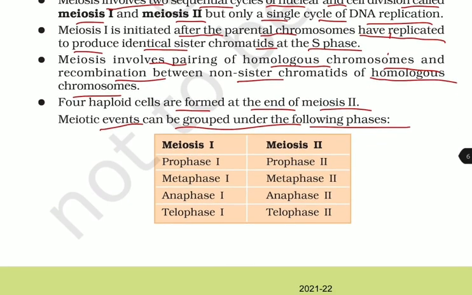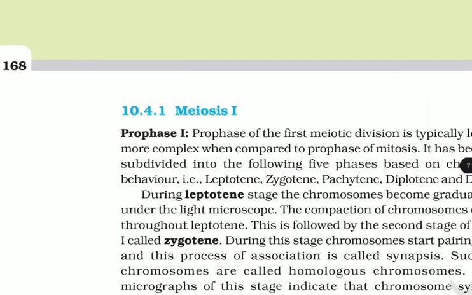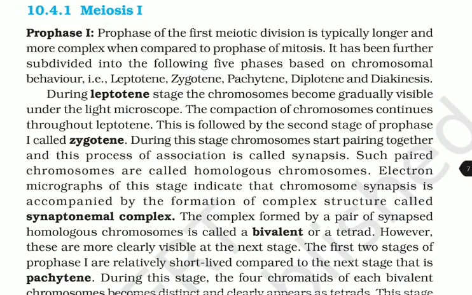In meiosis 1: prophase 1, metaphase 1, anaphase 1, telophase 1. In meiosis 2: prophase 2, metaphase 2, anaphase 2, telophase 2. Now we will read about meiosis 1. In meiosis 1, first of all, we will see prophase 1. Prophase of the first meiotic division is typically longer and more complex when compared to prophase of mitosis.